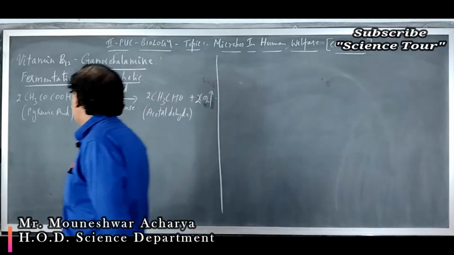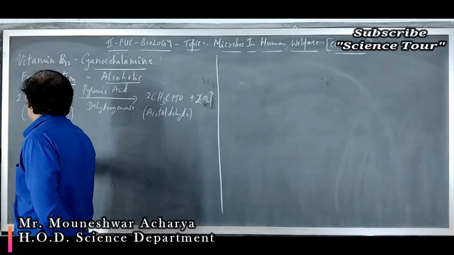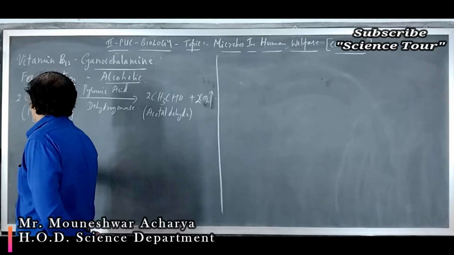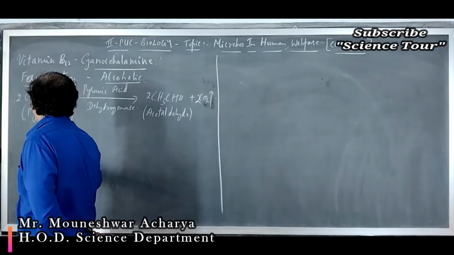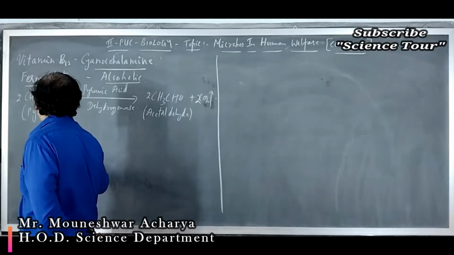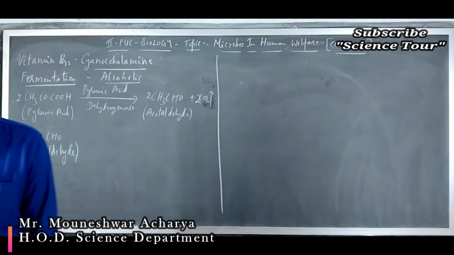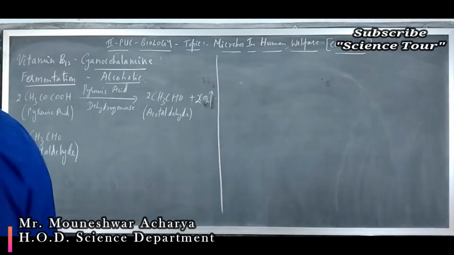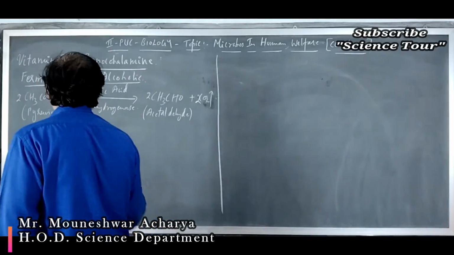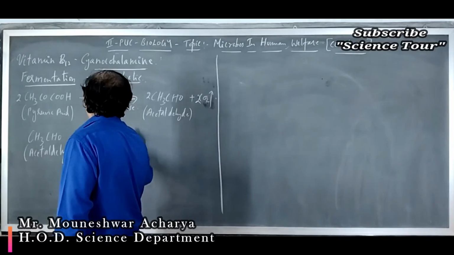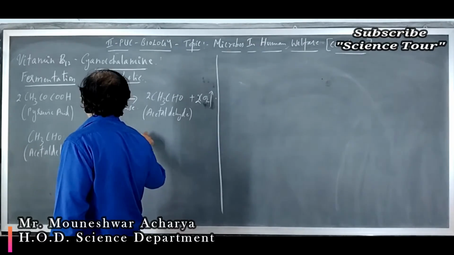Then this CH3CHO, that is again the acetaldehyde, gets converted into ethyl alcohol with 2 NADH plus 2 H plus.